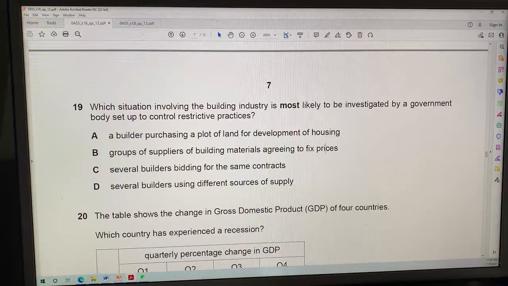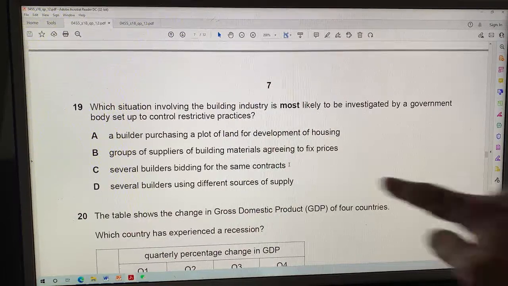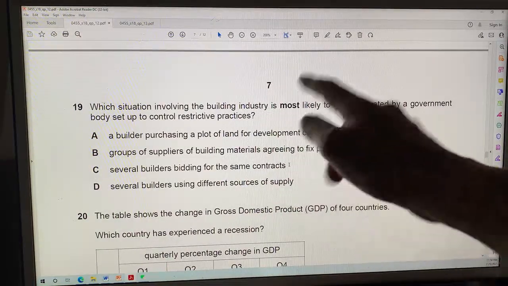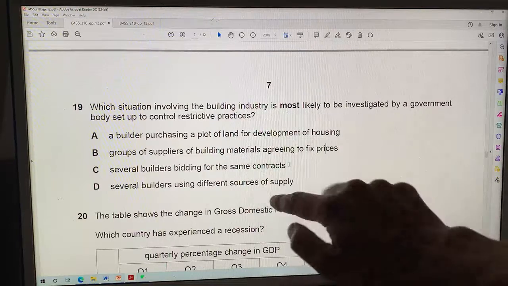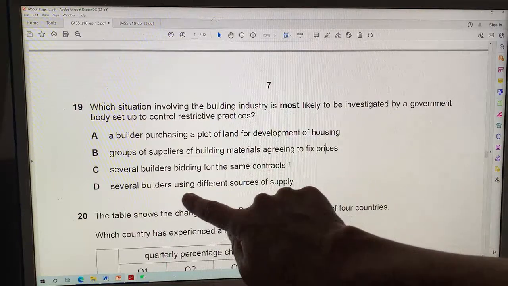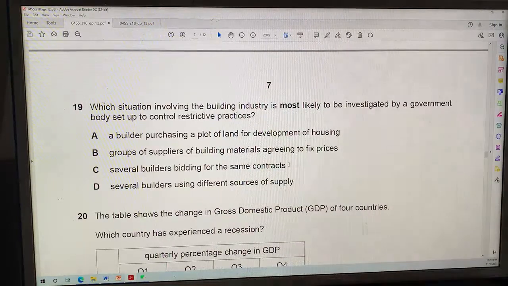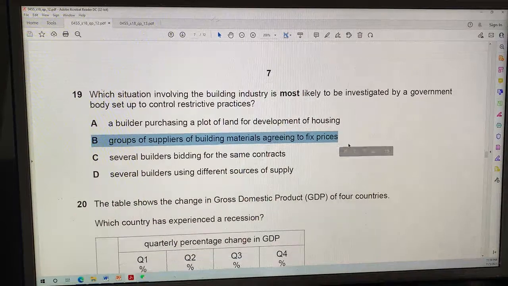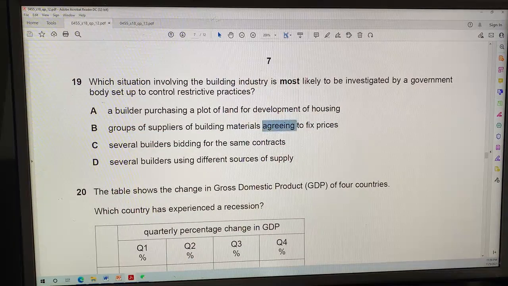Let's look at C and D. Several builders bid for the same contract or contracts. This is competition. The government will not investigate competition. And D is several builders using different sources of supply. That's also competition. So for 19, the answer must be B. Yeah. Agreeing to fix prices is anti-competitive. So that's a restrictive practice.